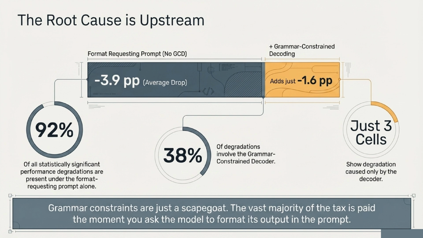The data points to a clear root cause: the issue is upstream. We found that the format requesting prompt alone causes an average 3.9 percentage point drop in accuracy. Adding grammar-constrained decoding on top of that only adds a tiny 1.6 point drop. In fact, 92% of the significant performance degradations happen the moment you ask for the format in the prompt. Grammar constraints are just a scapegoat.